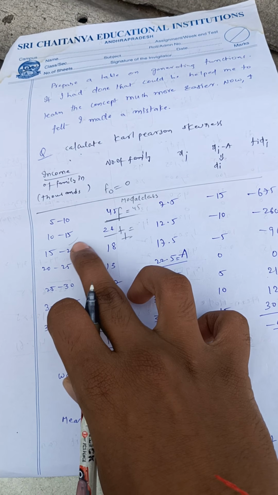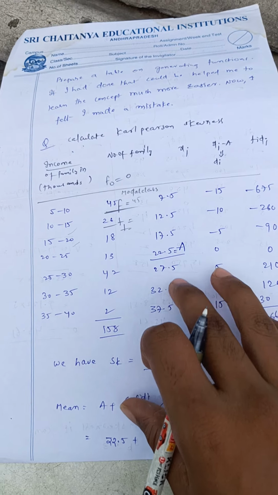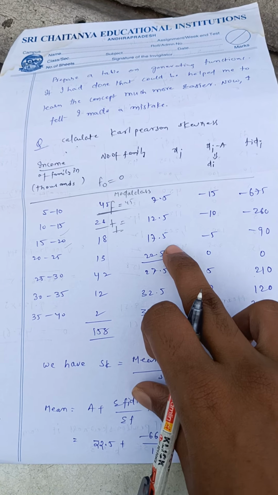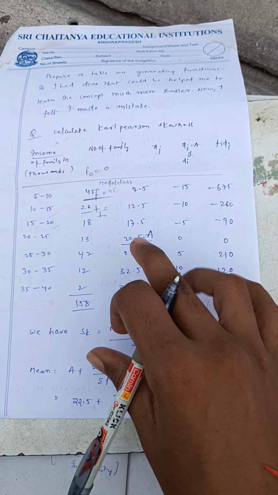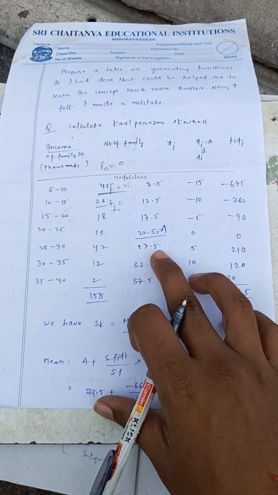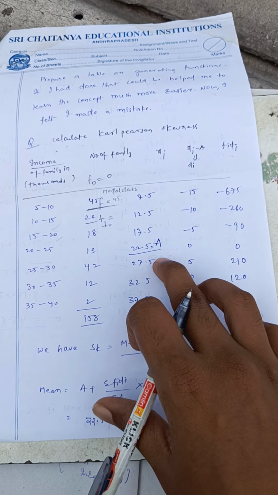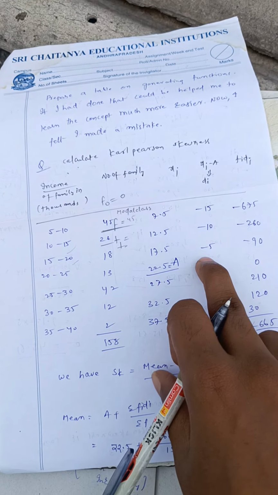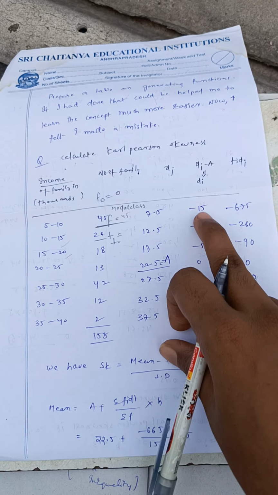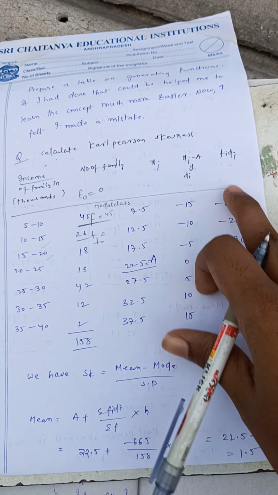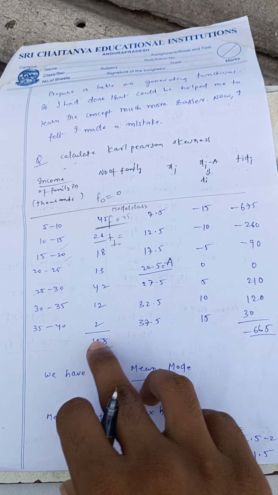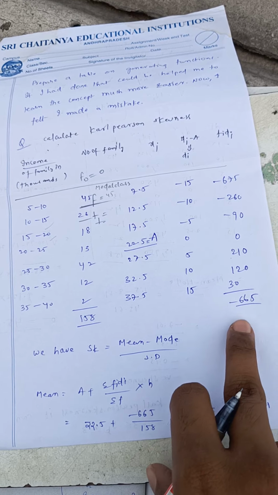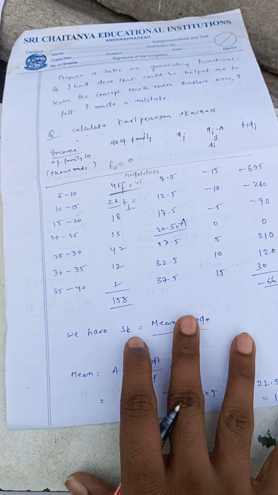I estimated the mean between these two, giving the mean values with these boundaries, and we have an assumed mean. So 22.5 in the middle I have considered as the assumed mean. This xi minus a gives the di values, and I have obtained the di values. I calculated fi di, the multiplication of frequency and di values, and wrote the summation here and here also.